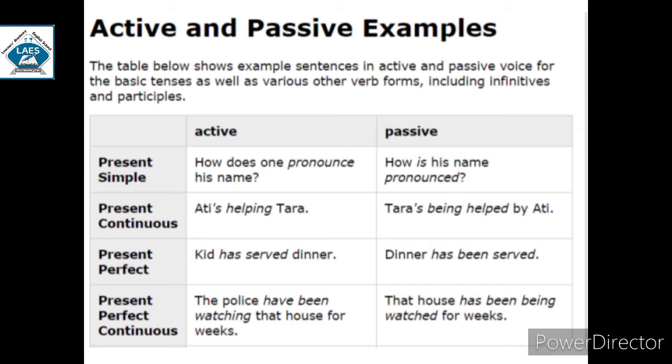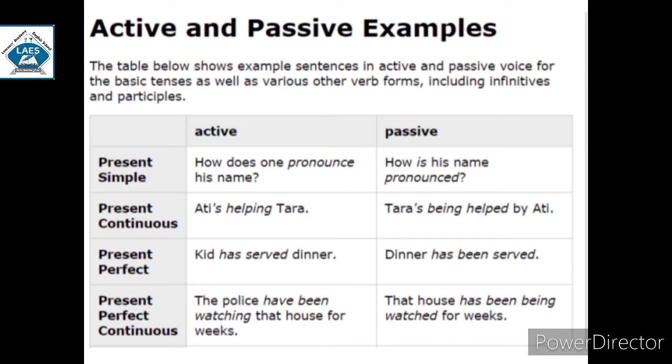Firstly, simple present tense. How does one pronounce his name? This is an interrogative sentence, so we will not change the type of sentence. How will remain the same. Then it is in the present simple, so is used. Object is his name. Pronounce is the base form of the verb, so we will convert it into the third form, so pronounced.